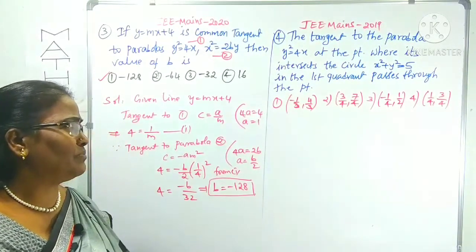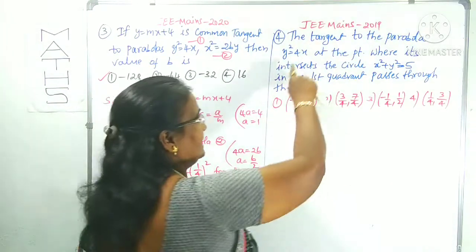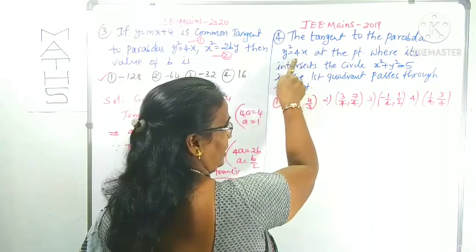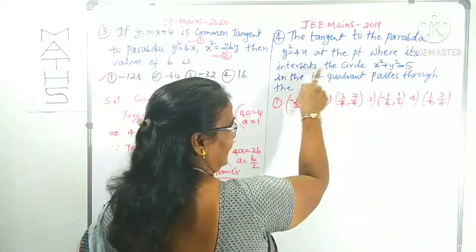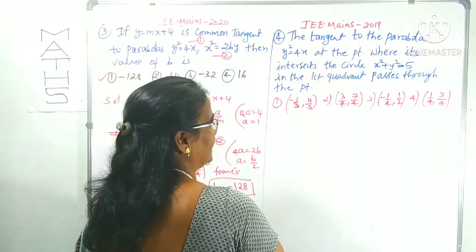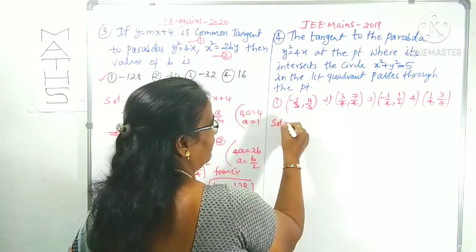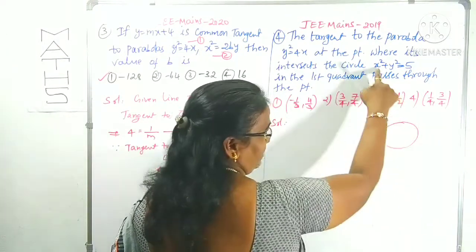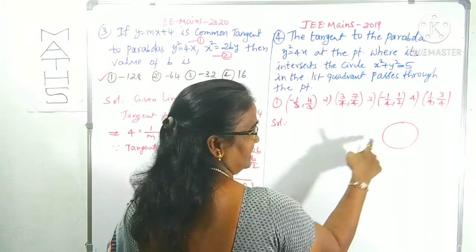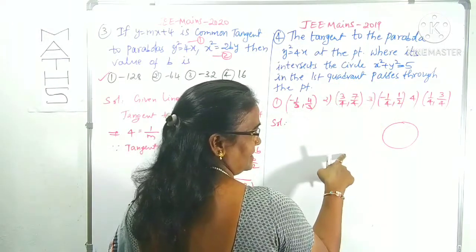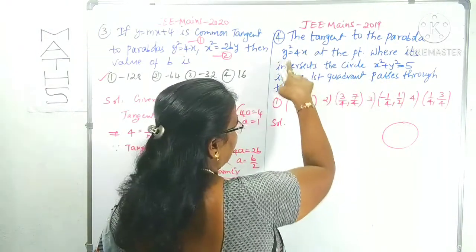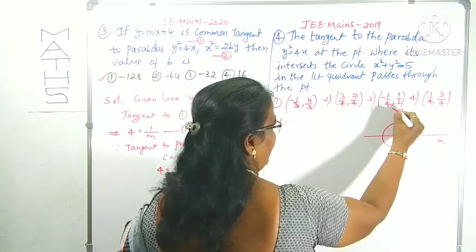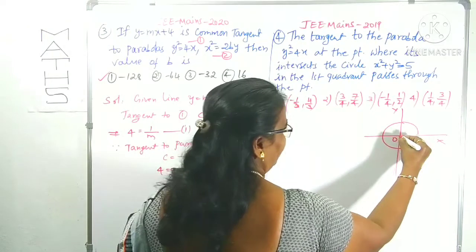Now I come to question number 4. Here JEE Main 2019 is given. It is the tangent to the parabola at the point where it intersects the circle. What will happen? The circle is in the form x square plus y square is equal to 5, which means the center is at 0, 0 and radius square is 5. It meets the parabola. Suppose this is the circle, this line is the x axis, and this is the y axis. The parabola will be like this.